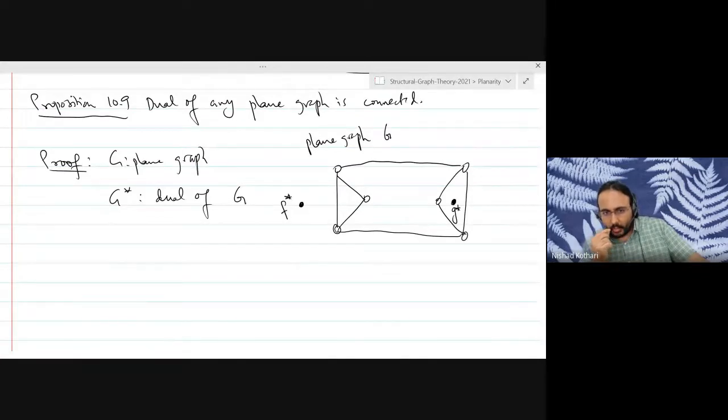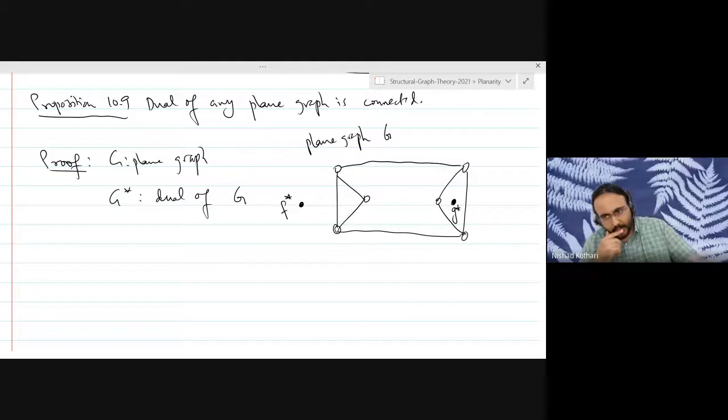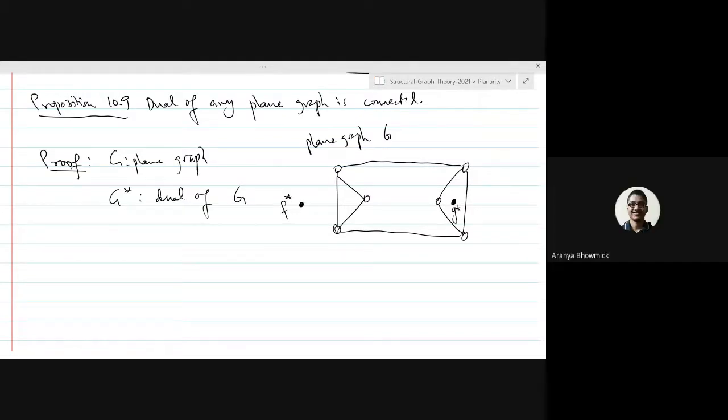So in the dual graph, these correspond to vertices. How do we argue that there is a walk between these two vertices in the dual graph? Sir, we're taking any two distinct vertices in G star. Let the vertices be F star and G star. They correspond to the faces F and G in the original graph G. Okay. So first of all, if G is connected, then you are done.